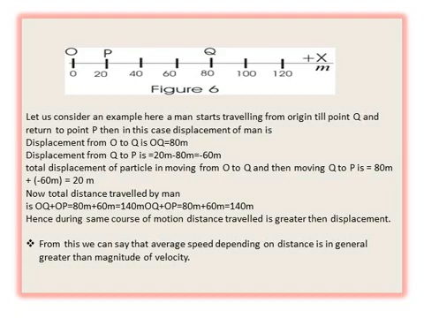And you can see that the distance travelled is greater than the displacement. So we can say that average speed, depending on the distance, is in general greater than the magnitude of average velocity.